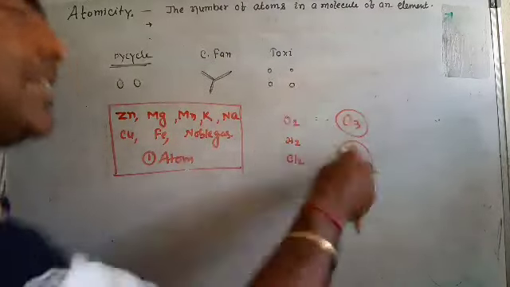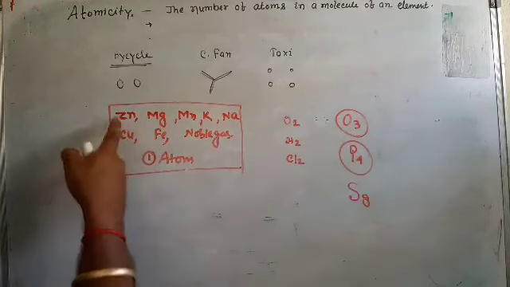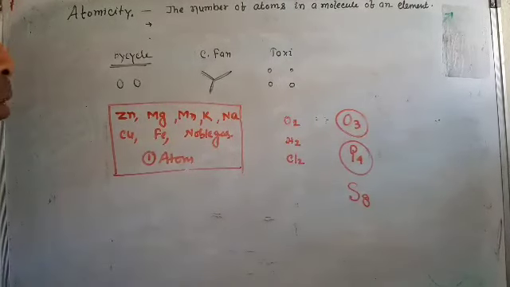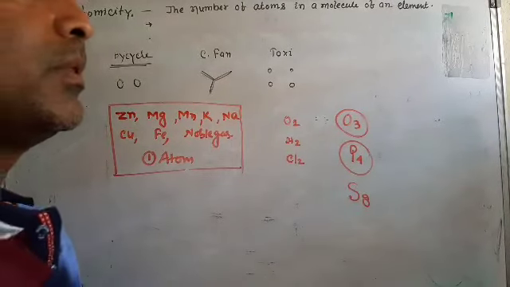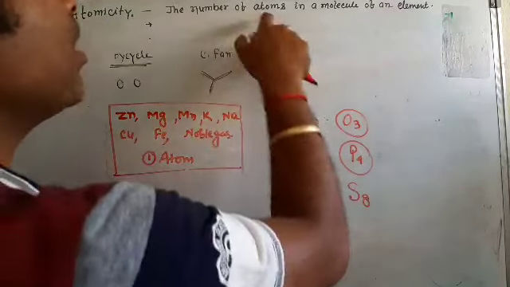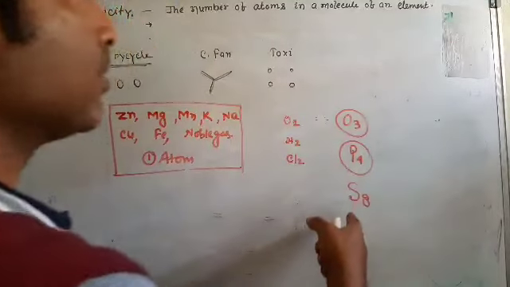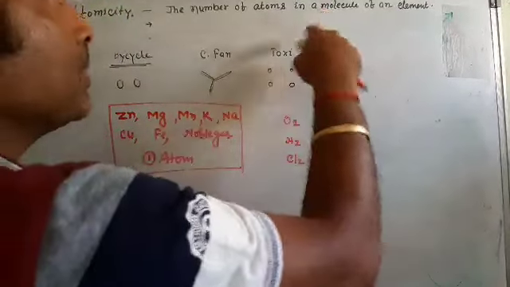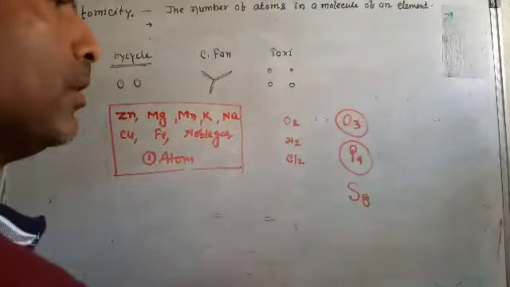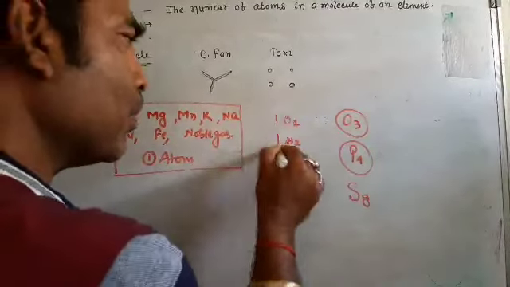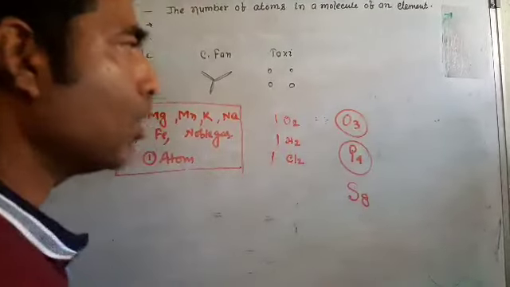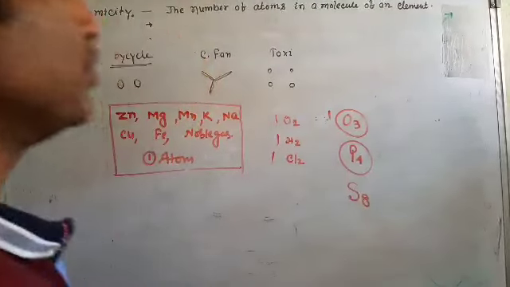So they exist in this form. In one molecule of zinc, one atom is present. In one molecule of iron, one atom is present. So that is their atomicity: the number of atoms in a molecule of an element. This is one molecule of oxygen, this is one molecule of hydrogen, this is one molecule of chlorine, this is one molecule of ozone, like this.